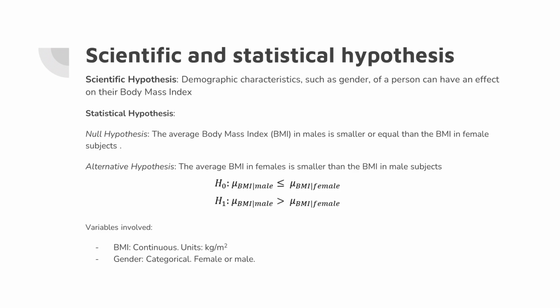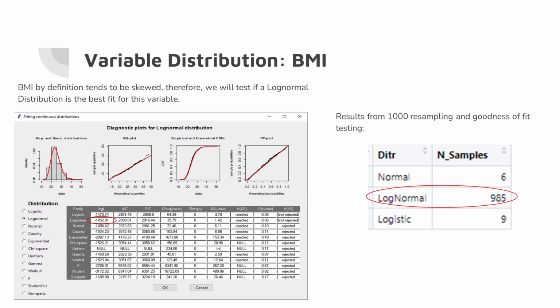As null hypothesis, we propose that the average BMI in males is smaller or equal than the BMI in females. As alternative hypothesis, the average BMI of females is smaller than the BMI in male subjects. BMI is a continuous variable with units of kilogram over meter squared, and gender is a categorical variable, either female or male. In previous deliveries, we have already determined that BMI follows a log-normal distribution.